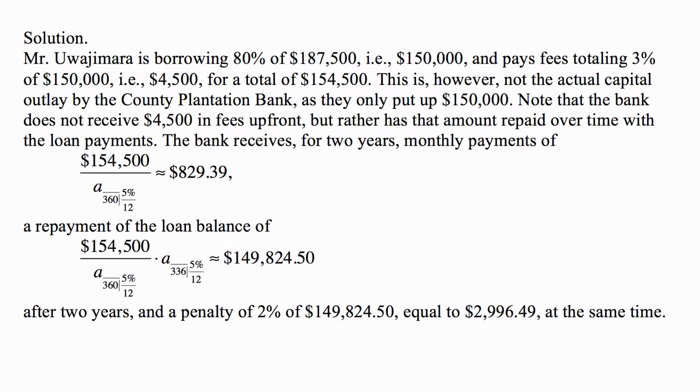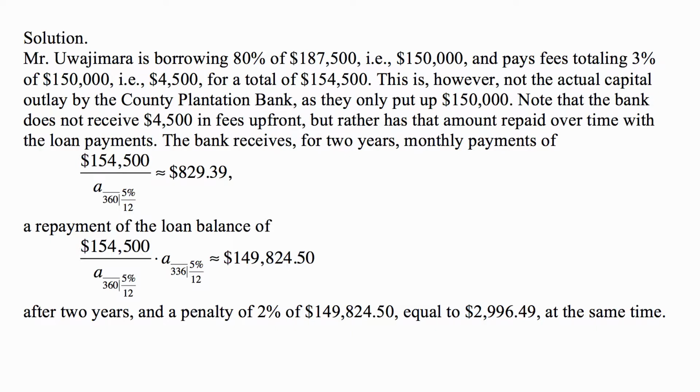The bank receives for 2 years monthly payments of $154,500 divided by a angle 360 at 5% divided by 12, the effective monthly interest rate, and that's $829.39 approximately.